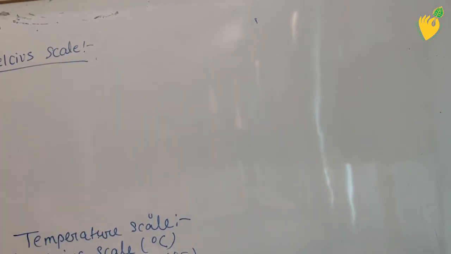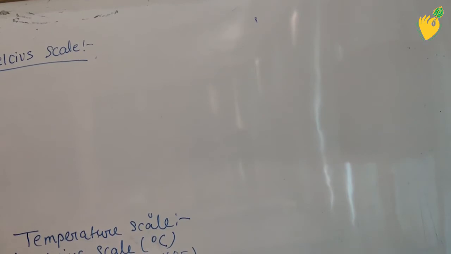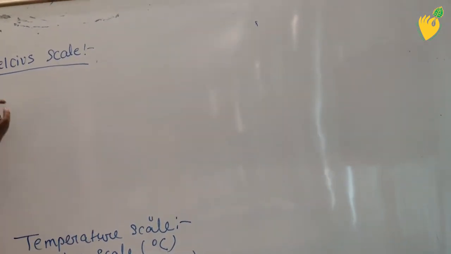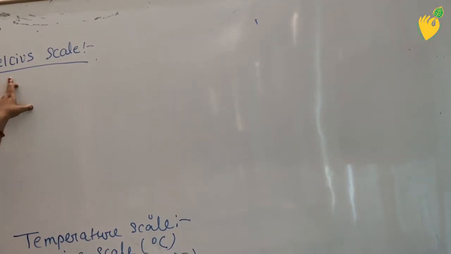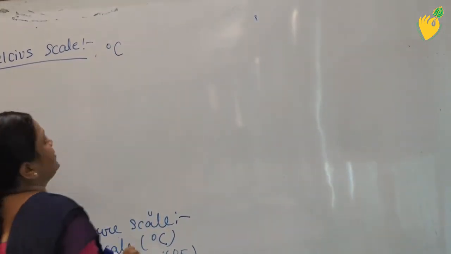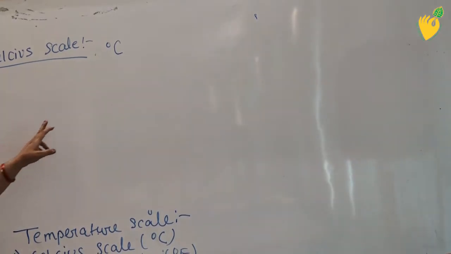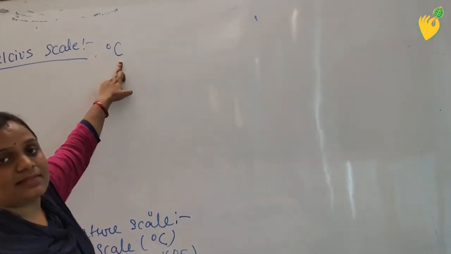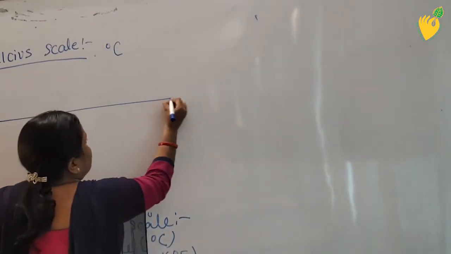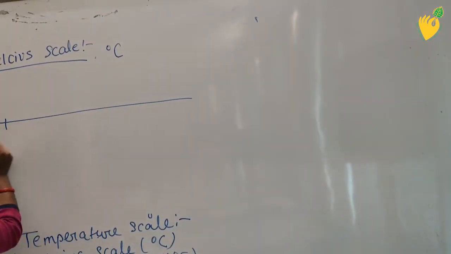Previously the Celsius scale was known as the centigrade scale, but now it is called the Celsius scale. In the Celsius scale, the temperature is defined in degree Celsius, denoted like this. It is a scale which is divided into 100 parts.